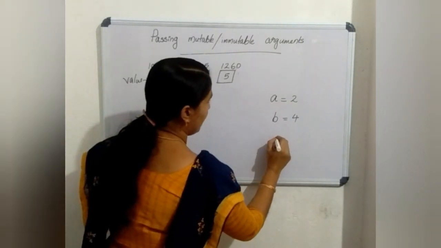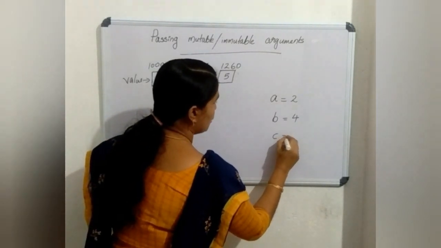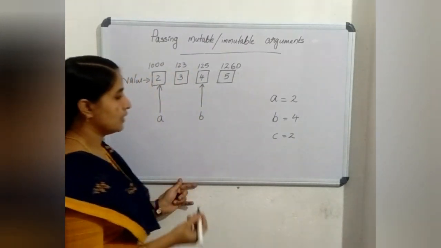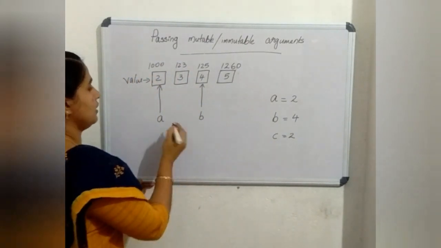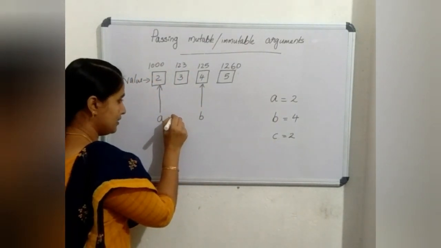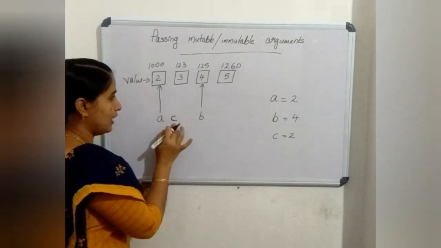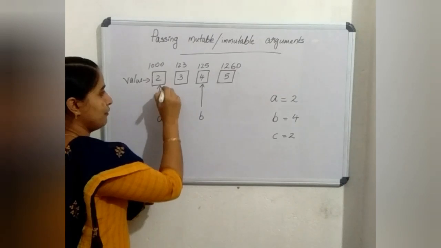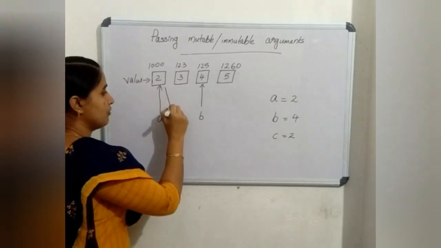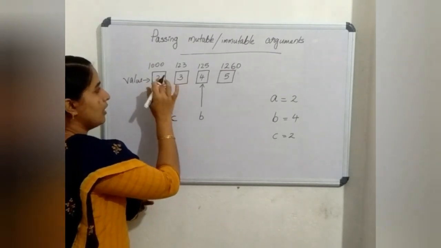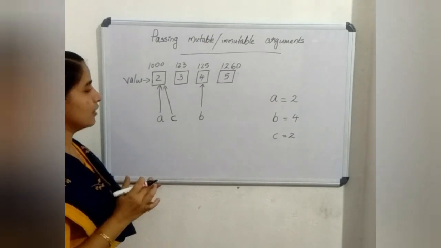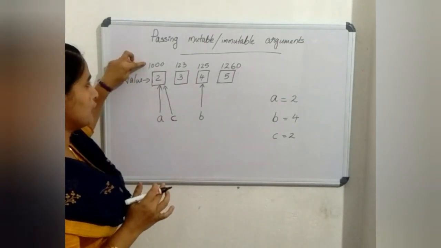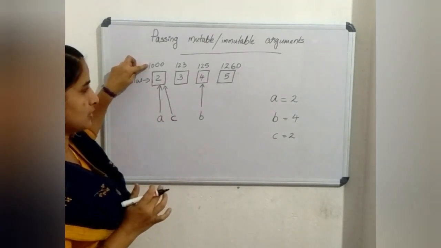Next, if I write c equal to 2, then c is created, and this c is not a container which holds 2. Instead, c is referring to the memory location where the data 2 is stored. That means c is referring to memory location 1000.